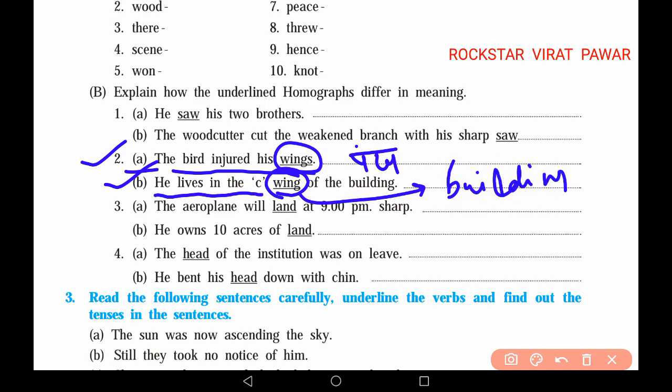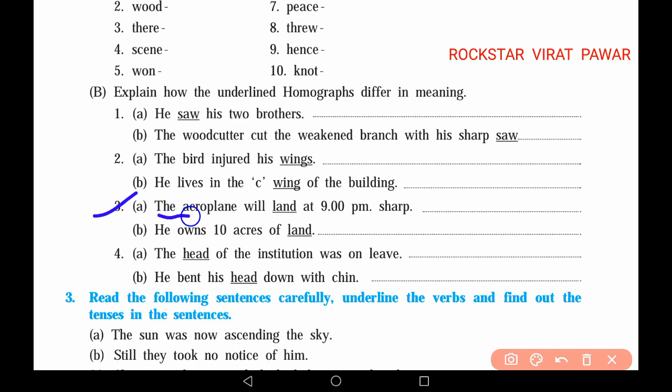In the next question, the aeroplane will land at 9 p.m. sharp. Here the action is given, land. And in the other sentence, he owns 10 acres of land. Here land is used to state the meaning zameen or a place.